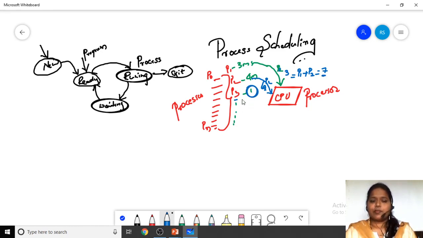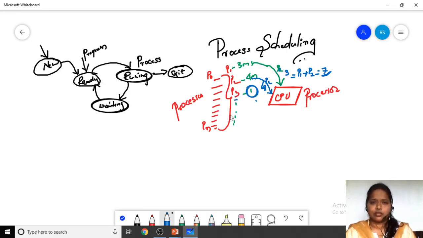Is it not? P3 actually needs only 1 millisecond of CPU time, but how much time has been wasted? 7 milliseconds it kept on waiting in order to get 1 millisecond of time. So if you are not scheduling, the things will be like this.